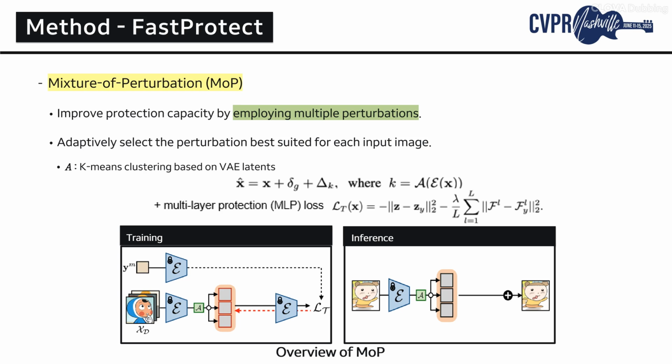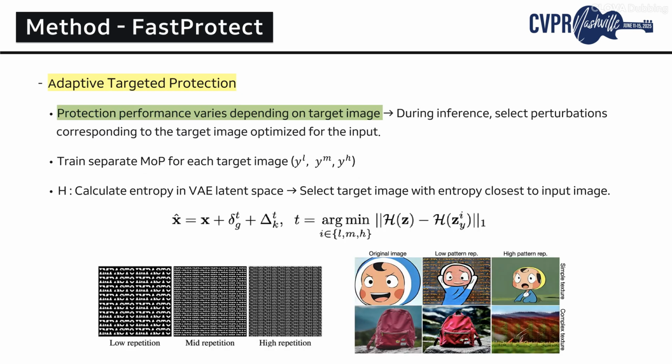During our experiments, we observed that protection performance varies according to the composition of target images. We conducted tests using target images with 3 different complexity levels, as shown on the left. As illustrated in the results on the right, the degree to which a target image's characteristics appear in generated content differs significantly, depending on whether the target has simple or complex textures. Consequently, in Fast Protect, we adopted an adaptive targeted protection strategy that dynamically selects perturbations corresponding to the target image optimized for each input at inference.